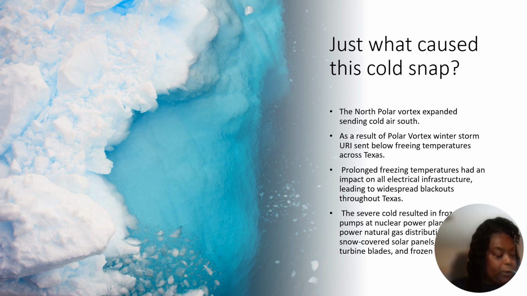Texas was hit by a record-setting cold snap in February of 2021. These Arctic temperatures cause power outages, disruption to marine life, disruption to our ecosystem, as well as human life. But just what caused this cold snap?